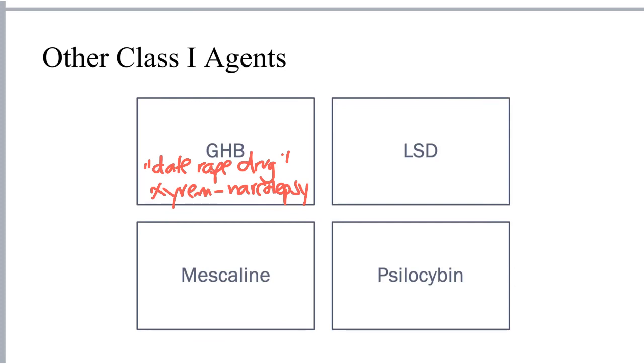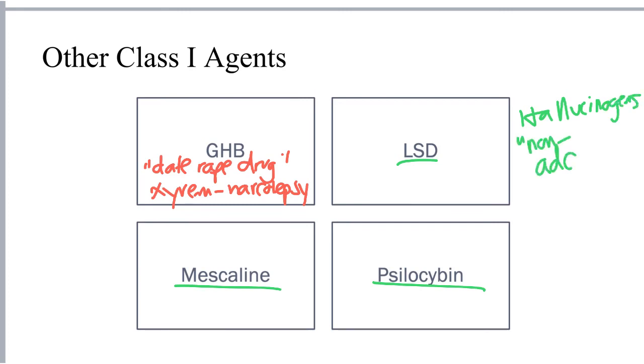The hallucinogens include LSD, mescaline, and psilocybin. Again, these are drugs that are typically thought of as non-addictive drugs of abuse, because even though they are abused or used for alternate or inappropriate purposes, they are typically considered non-addictive because they do not stimulate dopamine release in the nucleus accumbens.